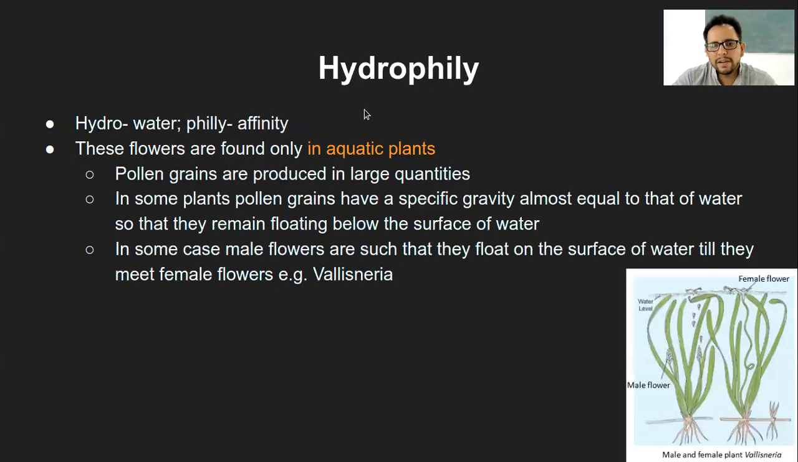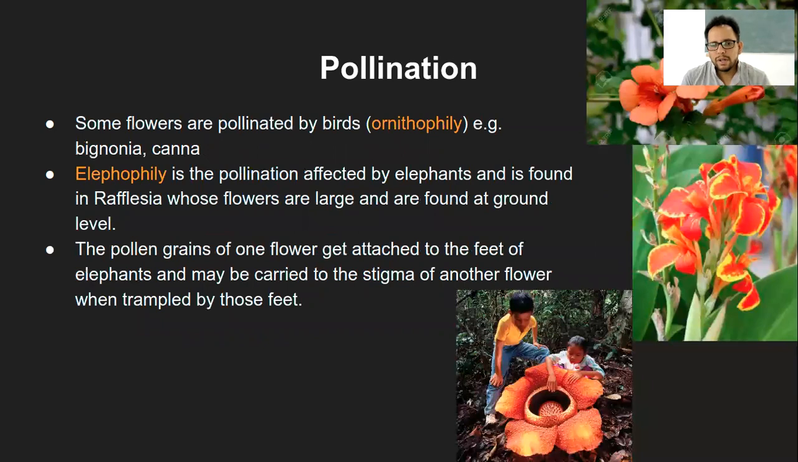Then the third that we had seen was hydrophily, that is with the help of water, especially happening in the aquatic plants. And due to the certain density of these pollen grains, they will float on the surface where the flowers are present, the female flowers specifically, and they will get pollinated. And the example of this was the Vallisneria plant.